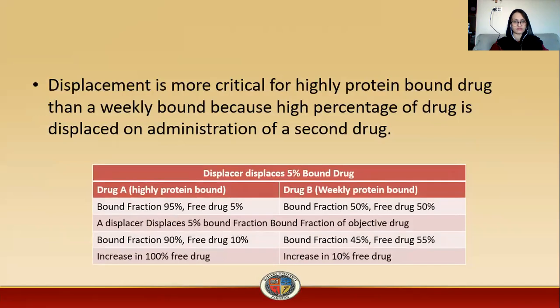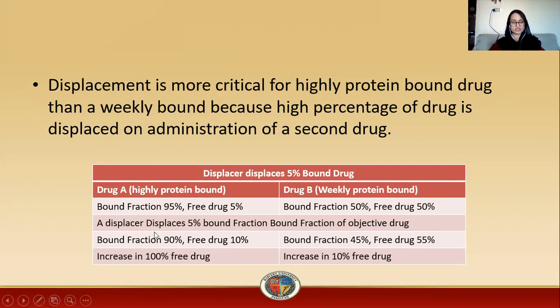Here we consider an example. There are two drugs, drug A and drug B. Drug A is highly bound to protein, and drug B is weakly protein bound. In the normal case, the bound fraction of the highly bound drug is 95% and the free drug is 5%. In the case of the weakly bound drug, 50% is the bound fraction and 50% is the free fraction. A displacer displaces 5% of the bound fraction of the object drug.